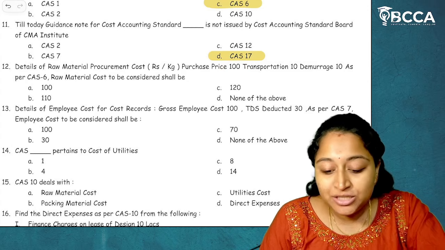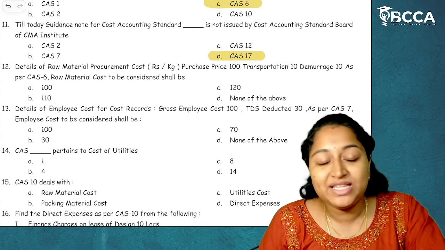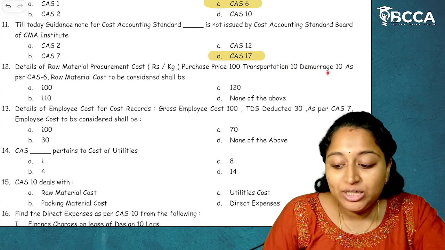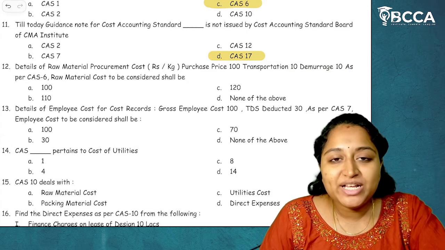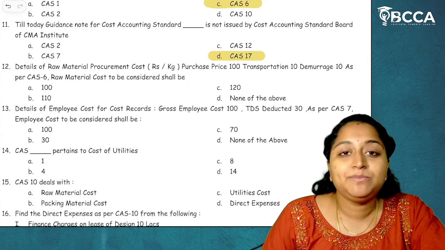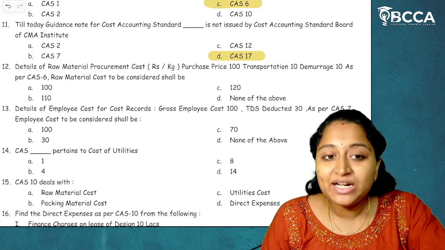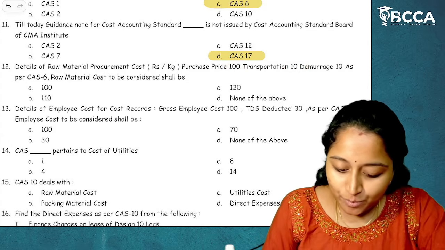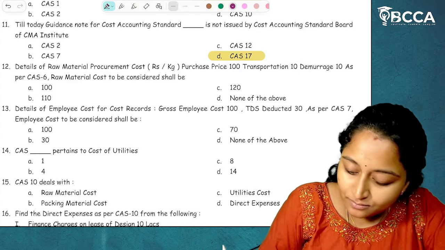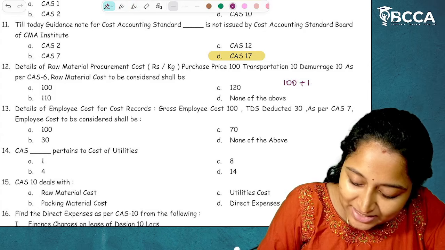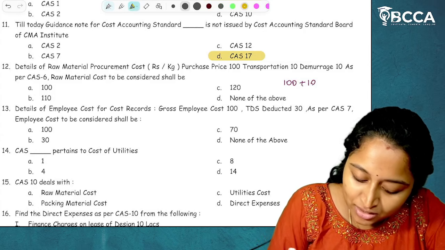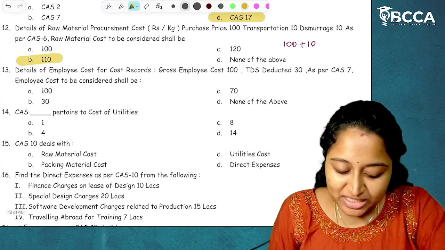The answer is yes. Do we include transportation cost? The answer is yes. Do we include demurrage charges? No, demurrage charges and detention charges will not be considered. So 100 plus 10 will be 110 rupees. I hope it is clear. So our answer will be 110, option B. I hope it is clear.